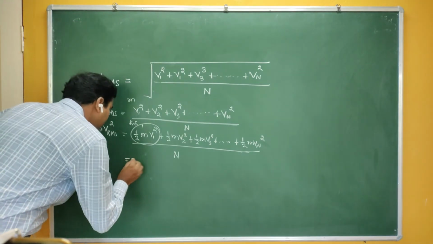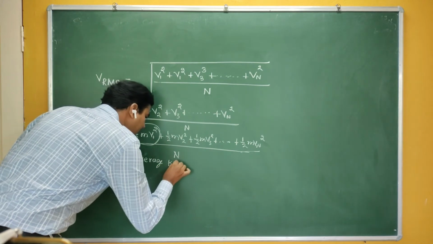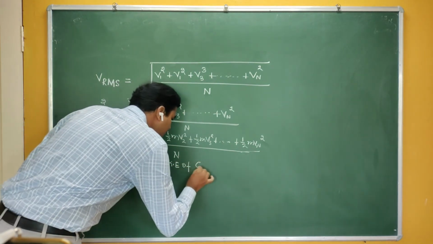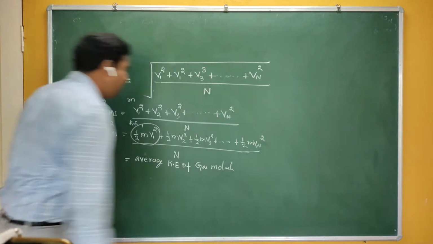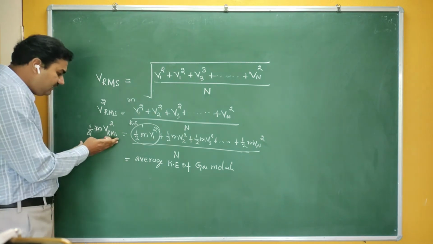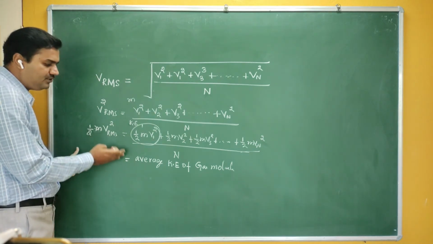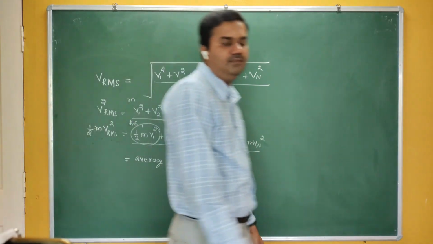That gives me the average kinetic energy of gas molecules. Is it correct? So this quantity, half M V RMS square, gives me the average kinetic energy of gas molecules.